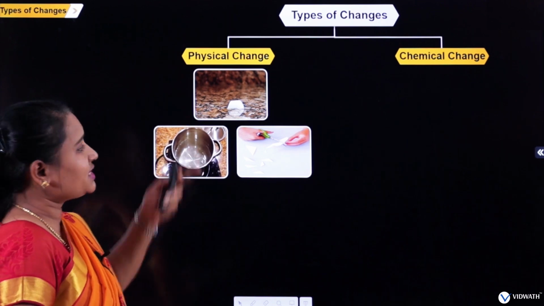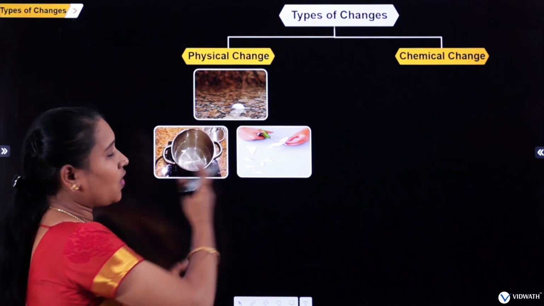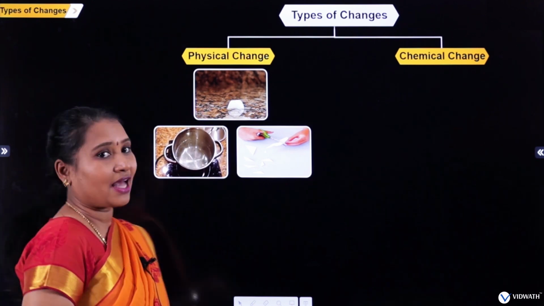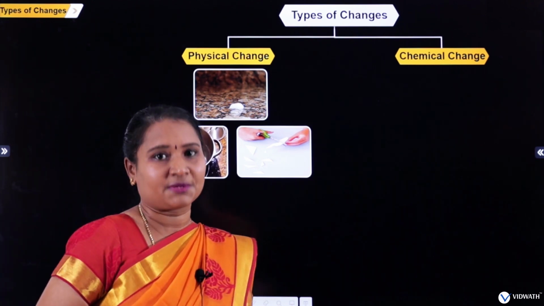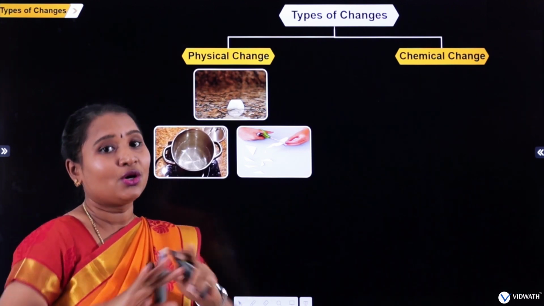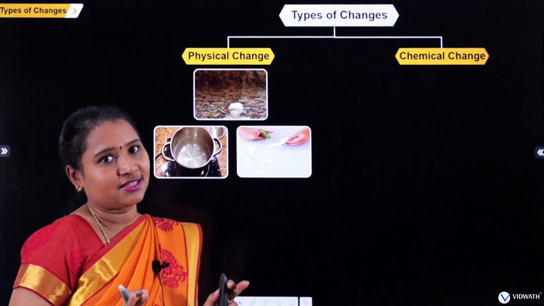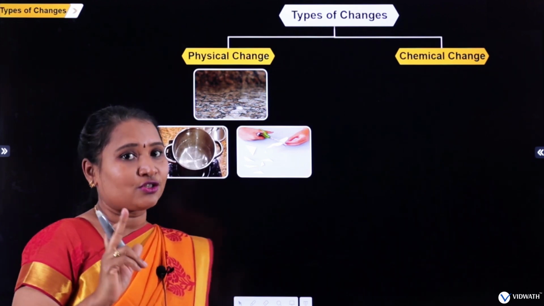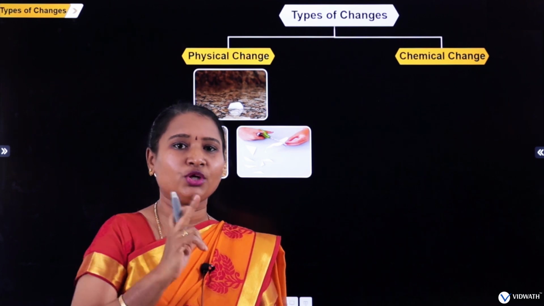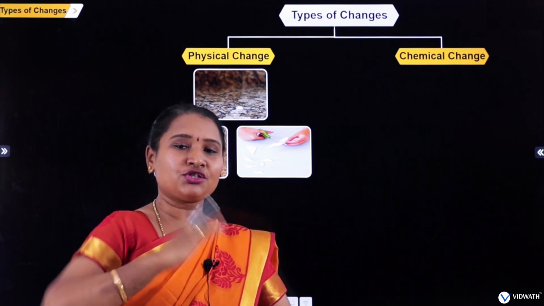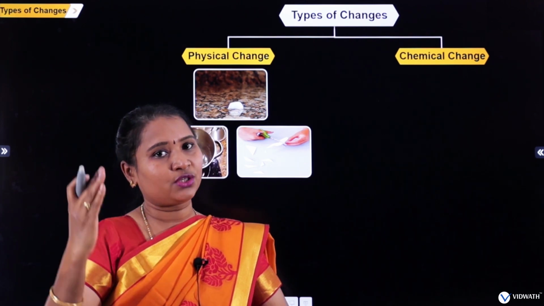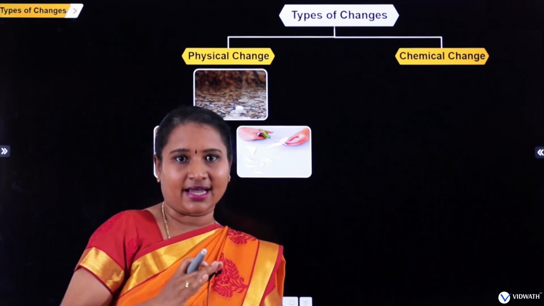So what can you see in common in all three examples? In all three examples there is no new substance formed. So in a physical change, no new substance is formed. And there is only a change of state of matter. What do you mean by change of state? Change from one type of matter to another, from solid to liquid, or liquid to gas, or gas to liquid, in that way.